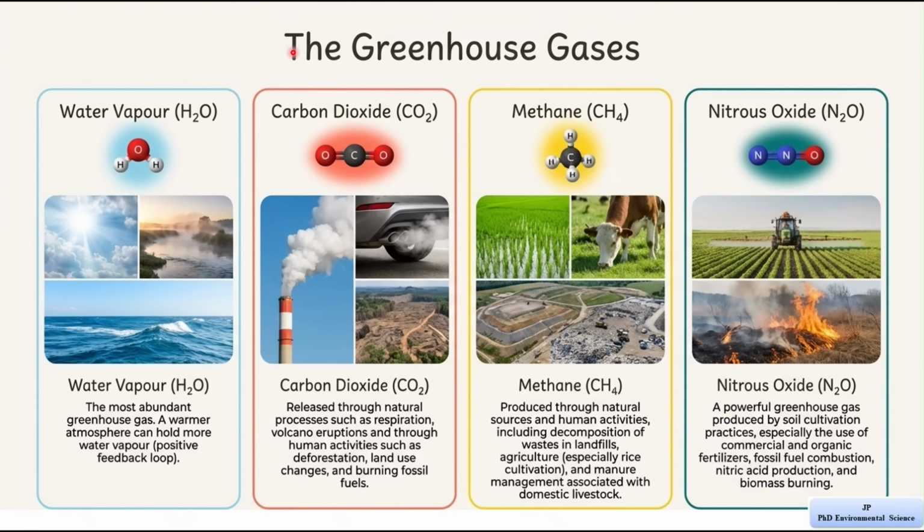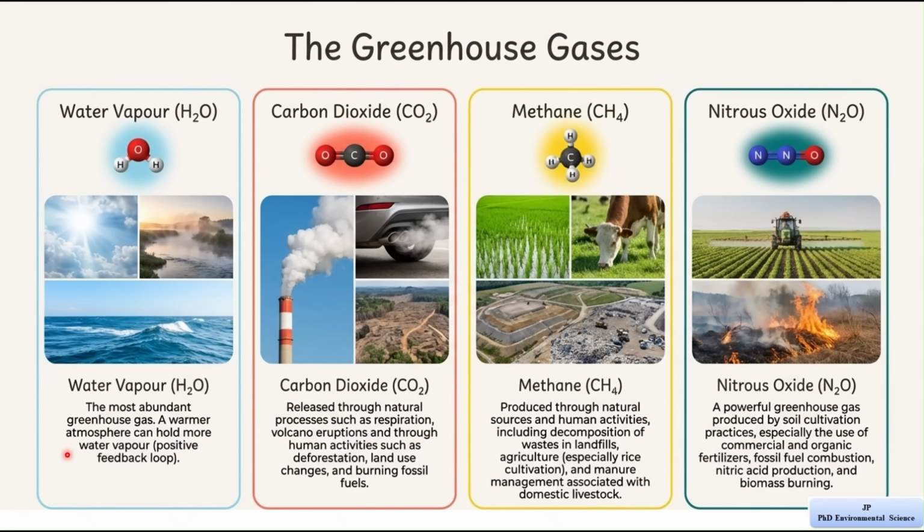Alright, so let's study the greenhouse gases. These are the gases in the atmosphere that trap heat and are responsible for the greenhouse effect. This slide explains some main greenhouse gases and where they come from. First, water vapor. It is the most abundant greenhouse gas in the atmosphere, means it is present in the largest amount compared to other greenhouse gases. It forms naturally from processes like evaporation from oceans, rivers, lakes.